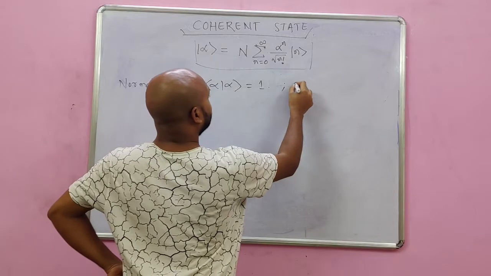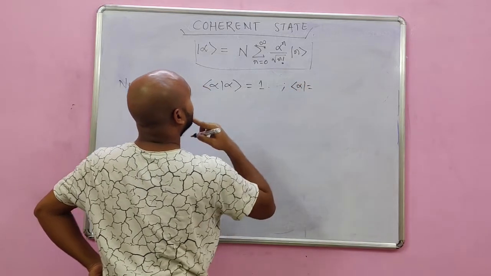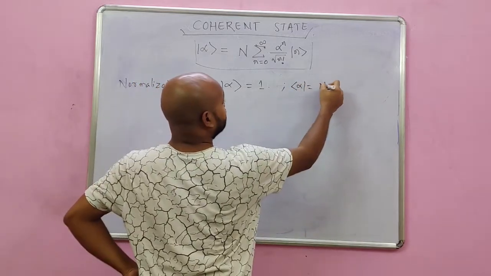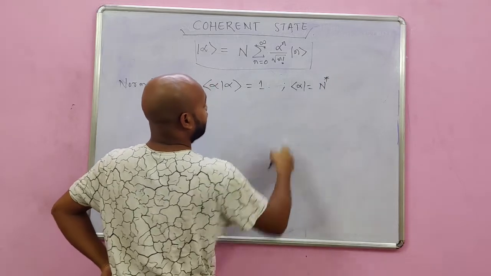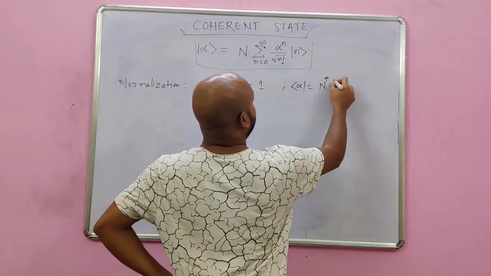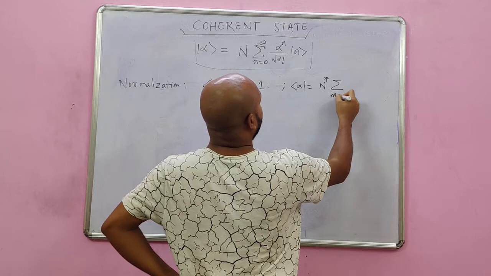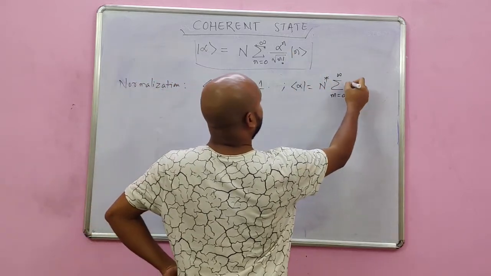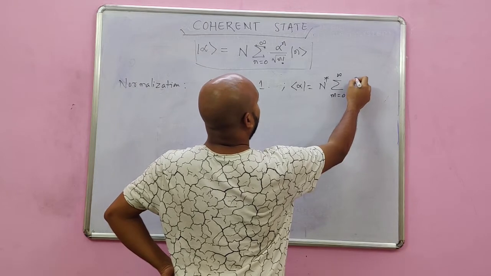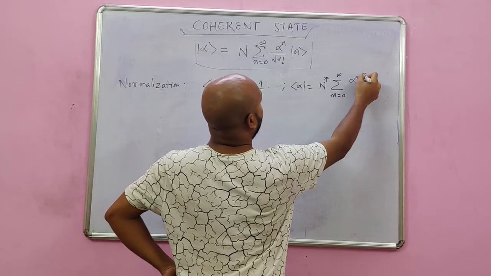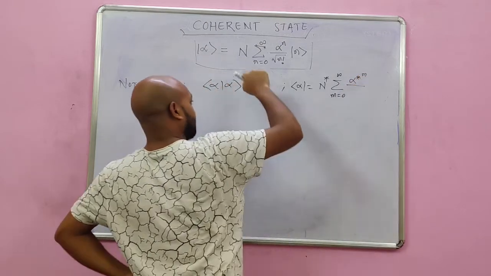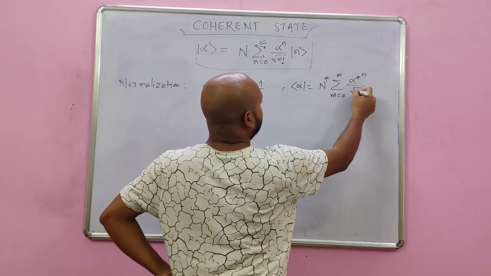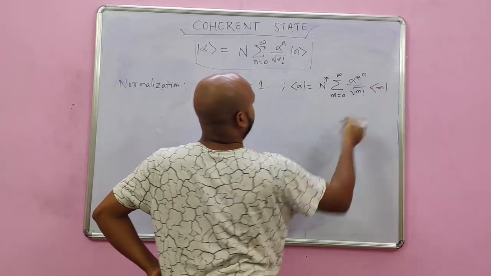Let me take the bra alpha with some other index, and of course this N then becomes N star because it's a complex conjugate. Summation over, let me take the n as m for the bra alpha, and this then becomes alpha star power m, of course, because alpha is also a complex number like capital N, and then square root of m factorial.